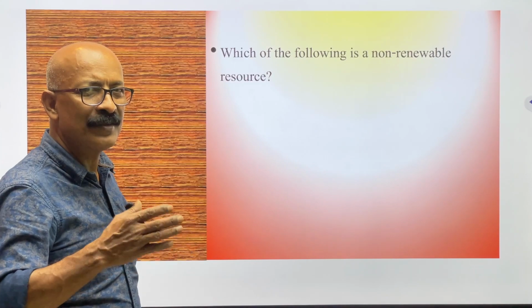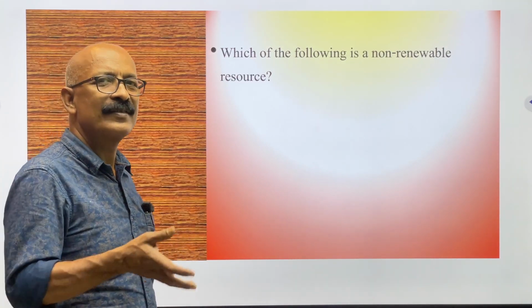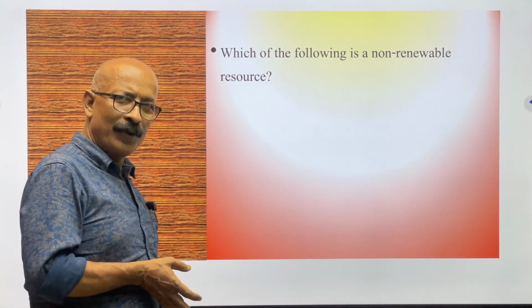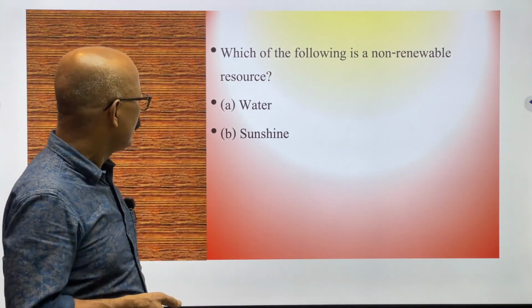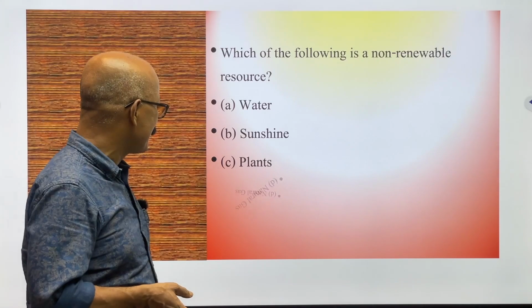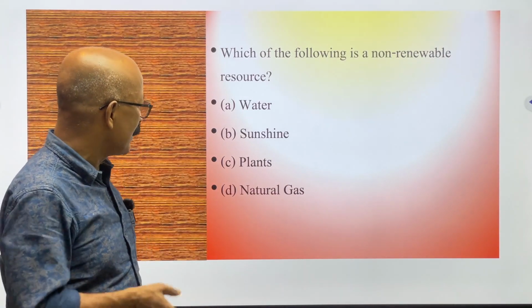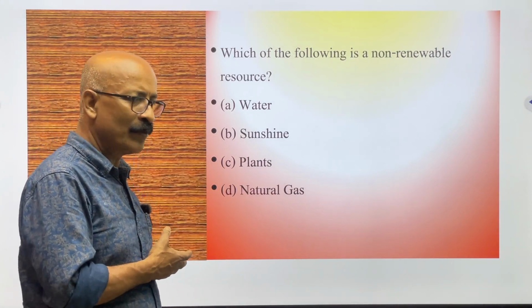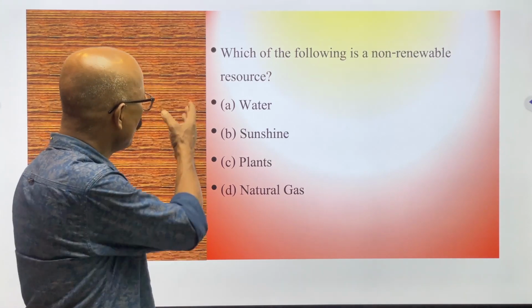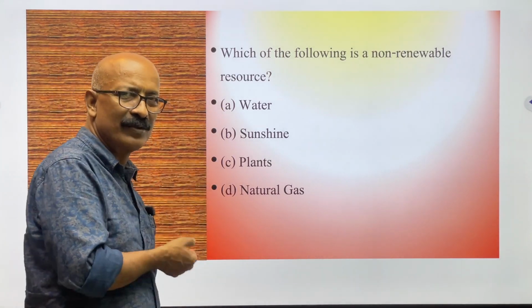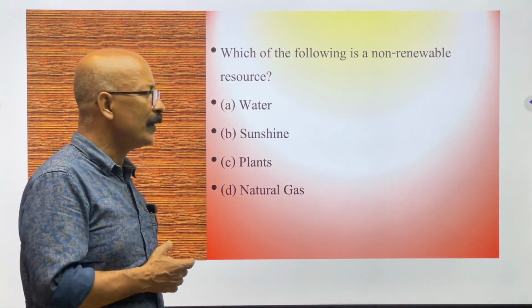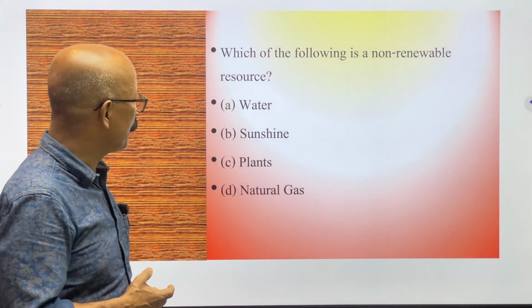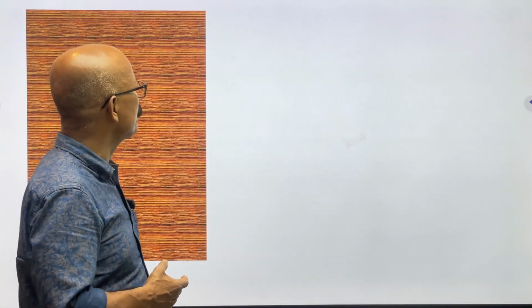Once it is finished, it is finished forever, and such types of resources are called non-renewable resources. We have to predict among water, sunshine, plants, and natural gas. Definitely it will be natural gas and non-renewable, because water is available, sunshine is available, plants are also available on the surface of the earth. So natural gas will be a non-renewable resource.